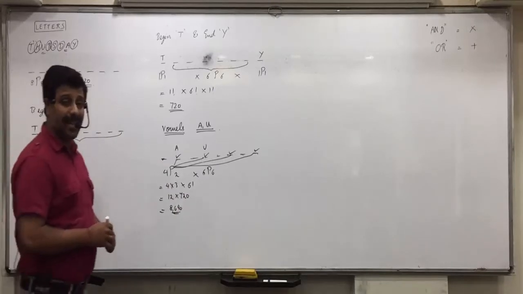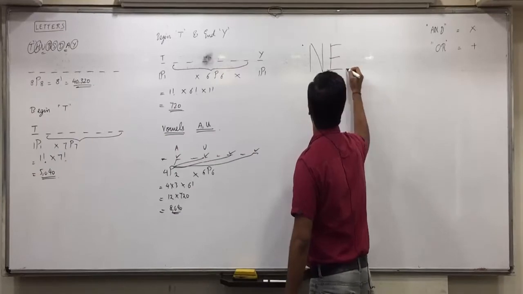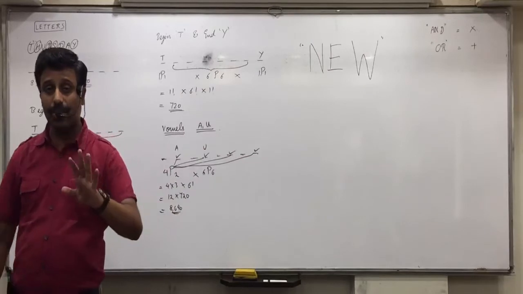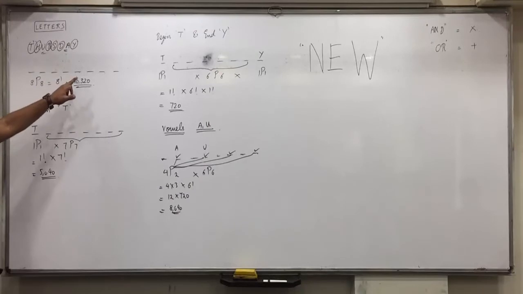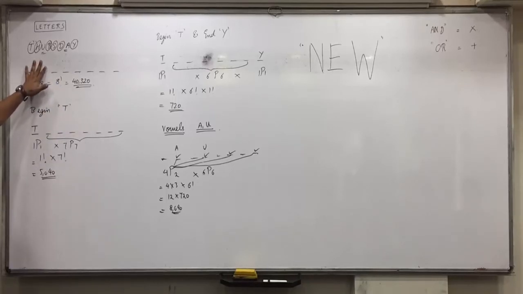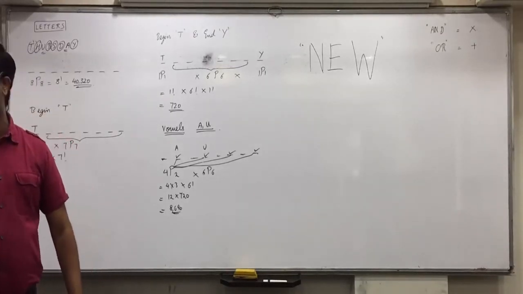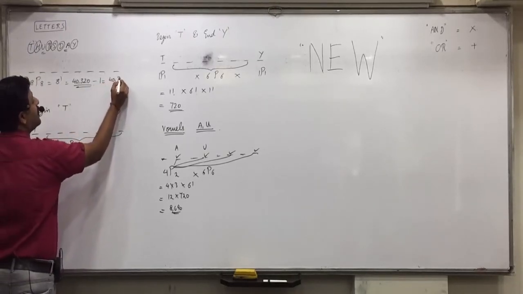Now if I ask you, listen carefully, how many new words can be formed using all the letters of the word Thursday? New words means Thursday is the word already given to you. So new words means other than Thursday. New words means other than Thursday. Then can I say your answer will be 40,390?